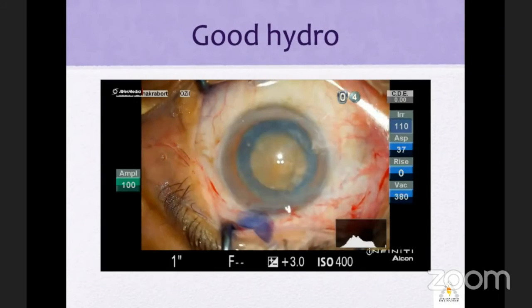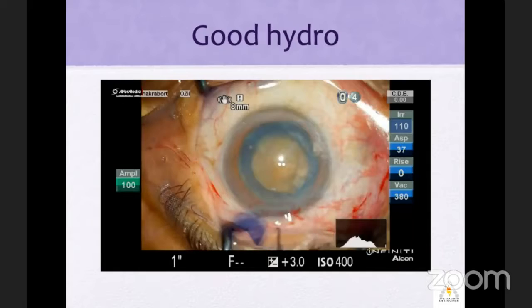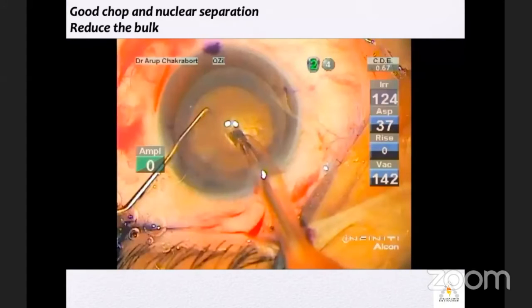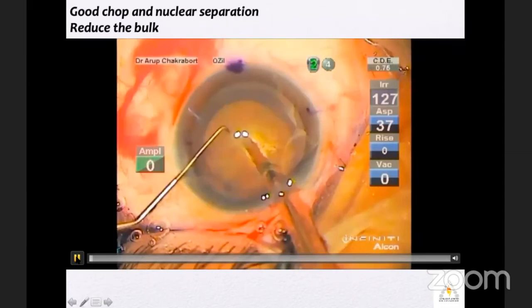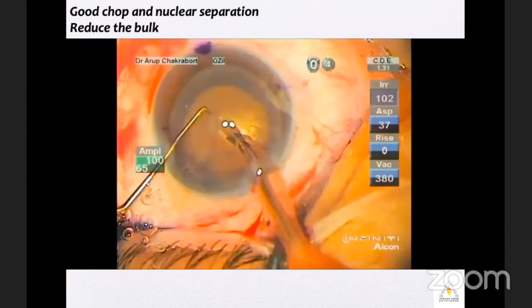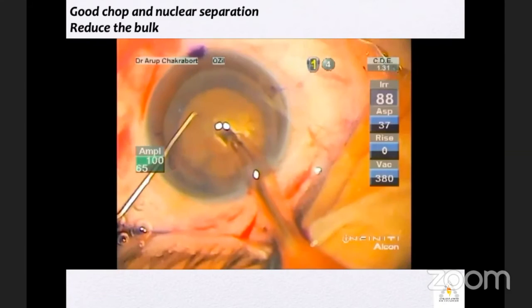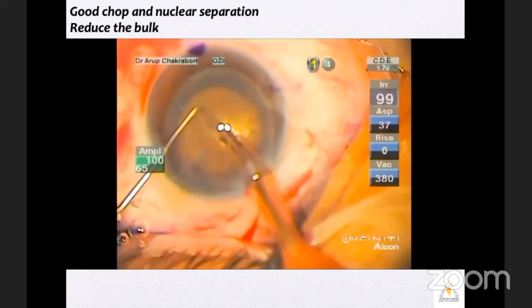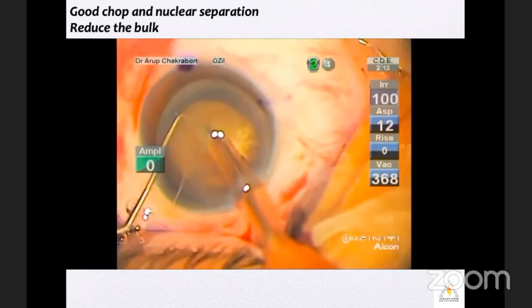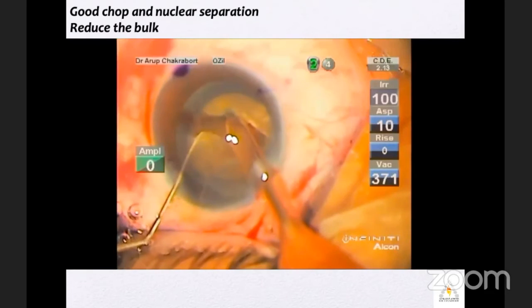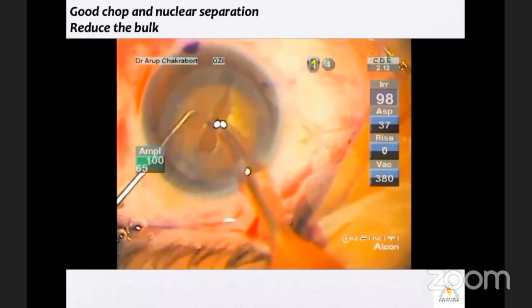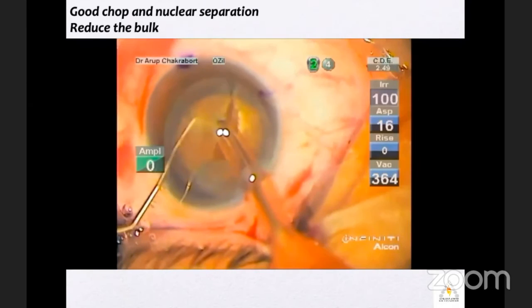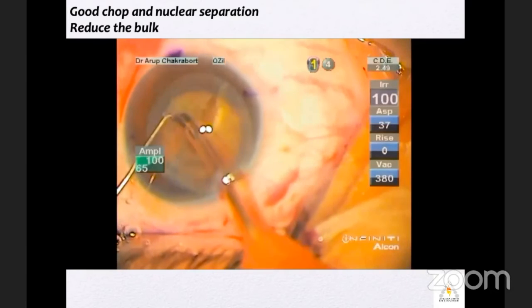Now the rotation is complete. This is a case I'm going to show. This is on the harder side. I do a stop and chop technique, try to make a longer sculpting, and then try to hold, and I use a vertical chop, and all my cases are under topical anesthesia with a 2.2 millimeter incision.